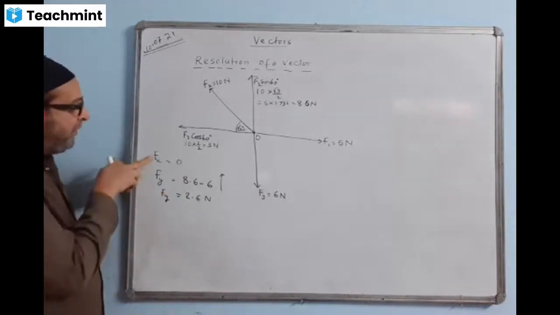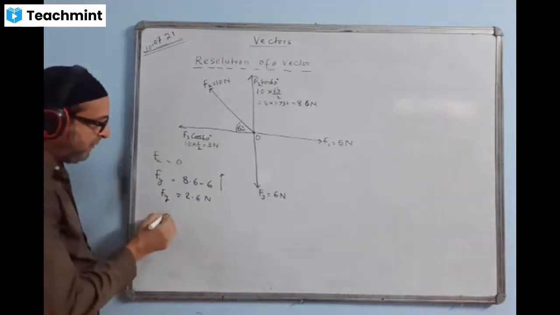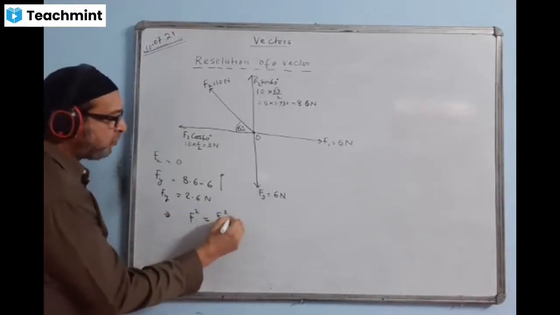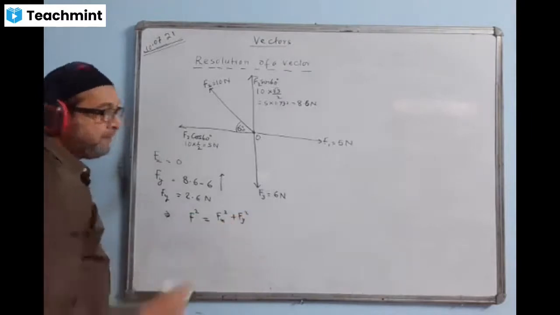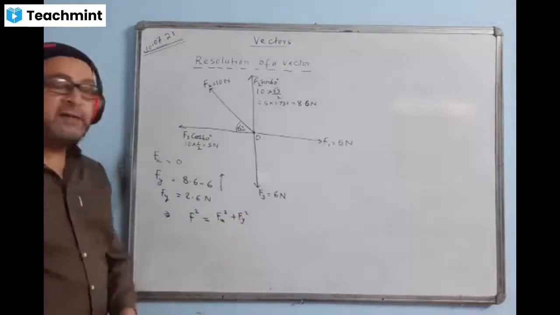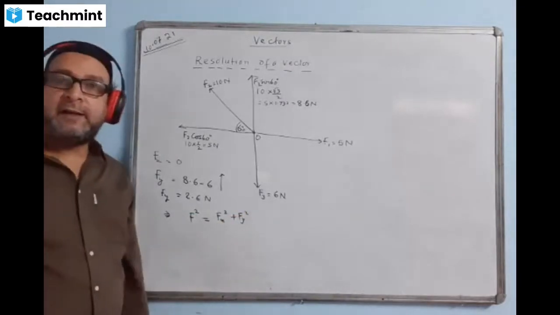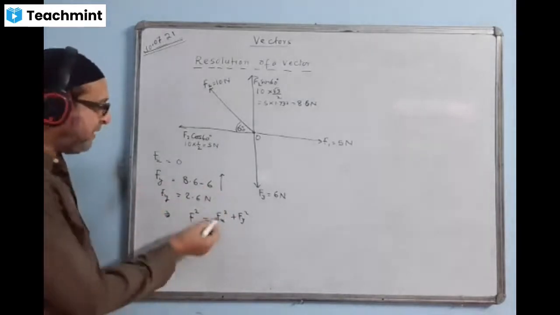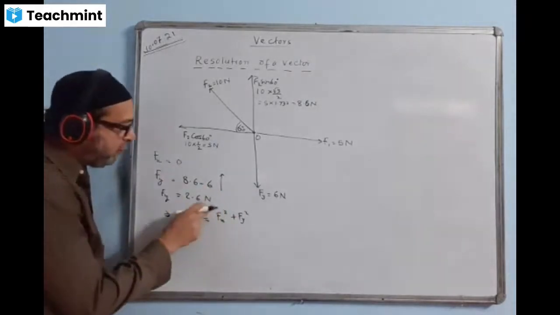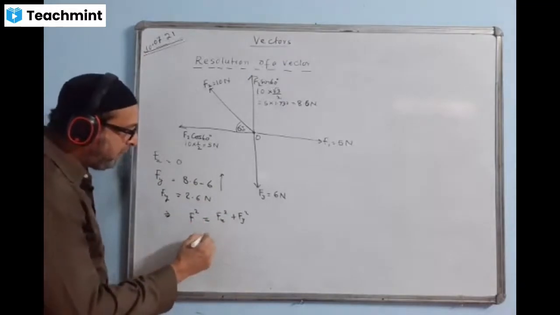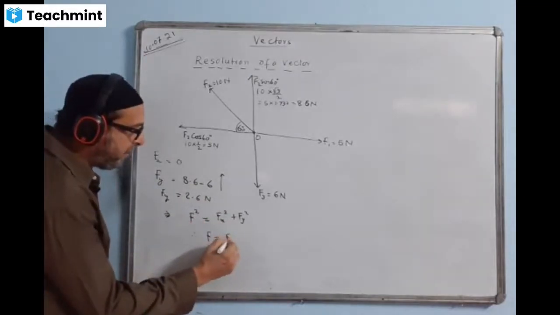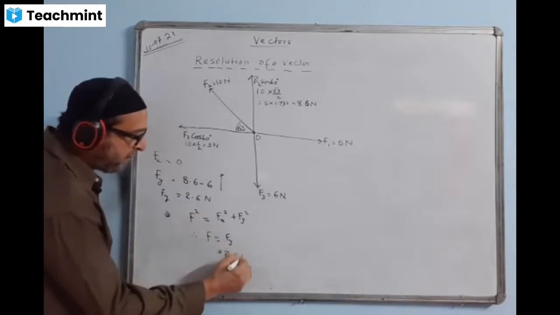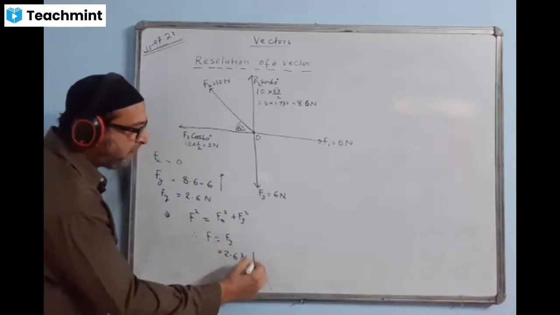What to do between Fx and Fy? Actually, we are supposed to use the formula here. F squared is equal to Fx squared plus Fy squared. X-axis and Y-axis are always perpendicular, 90 degrees. The resultant we will find by the Pythagoras way. But Fx value is 0. Therefore, we'll get F is equal to Fy directly. And the Fy value we got is 2.6 Newton. In what direction? Upward direction.